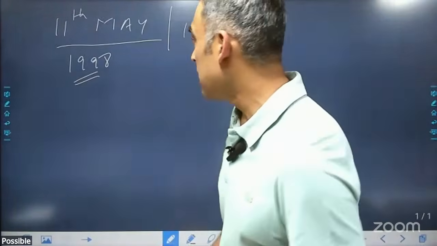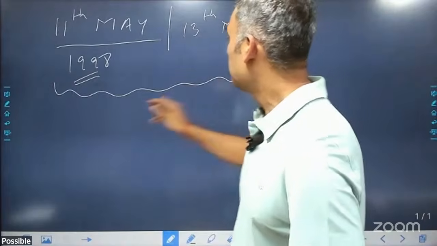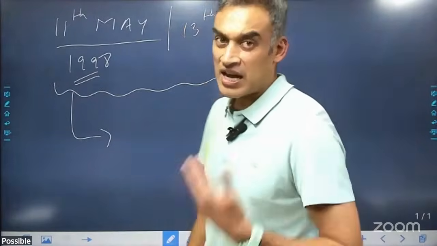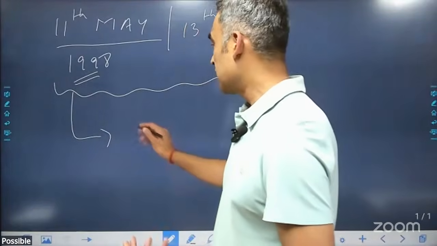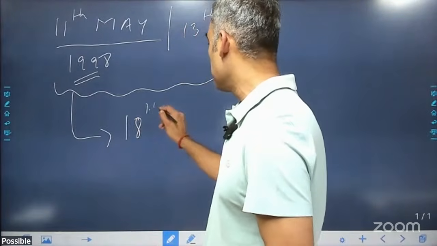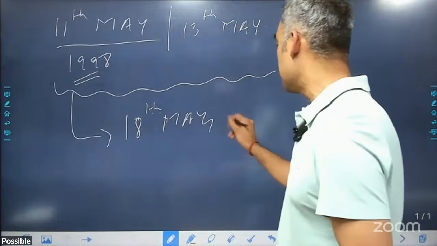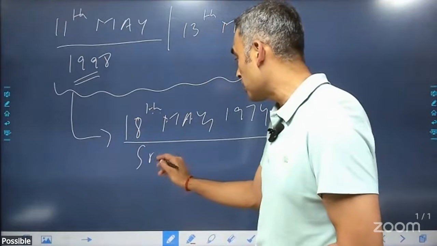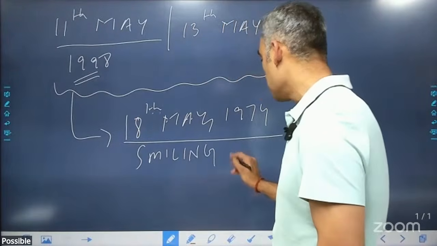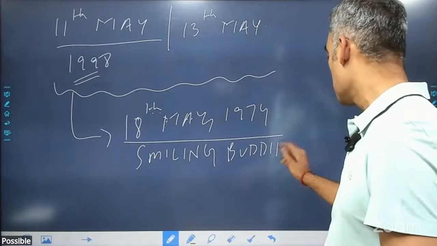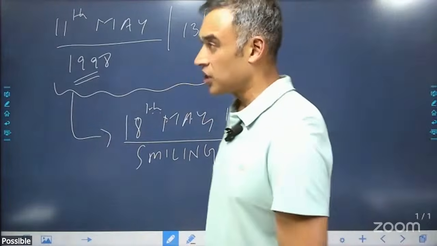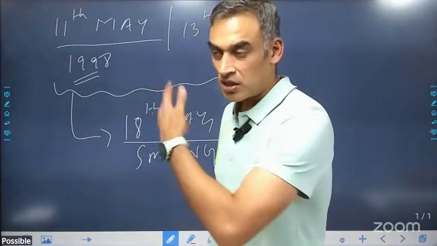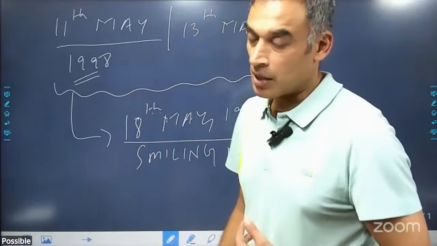Remember that prior to this, the first nuclear testing we did was when the Iron Lady Indira Gandhi was the Prime Minister, on 18th of May 1974. All these tests were done in Pokhran. That was known as Smiling Buddha, and this is Operation Shakti. The Prime Minister then was Atal Bihari Vajpayee. The mission leader was APJ Abdul Kalam.